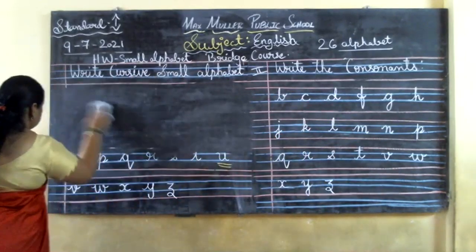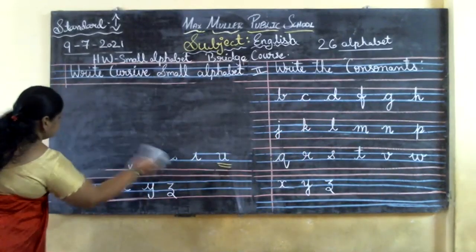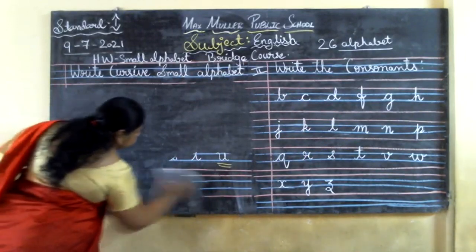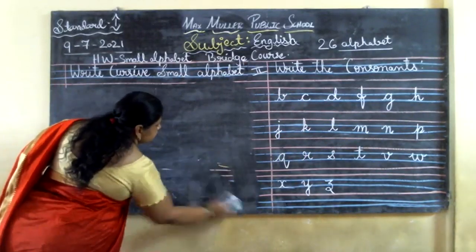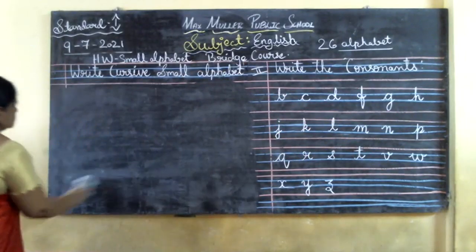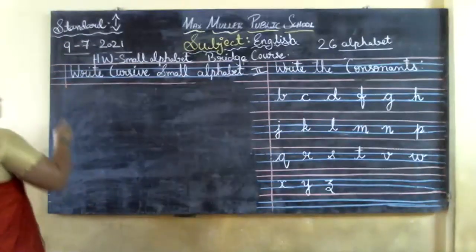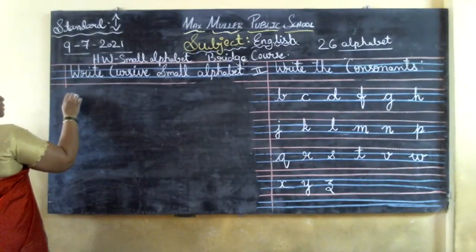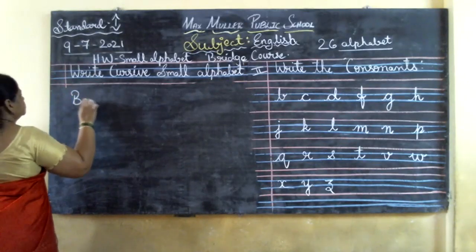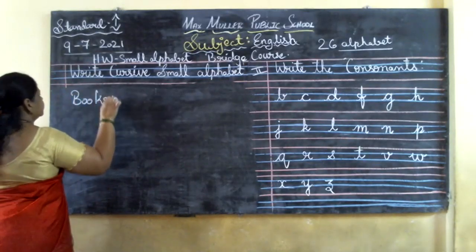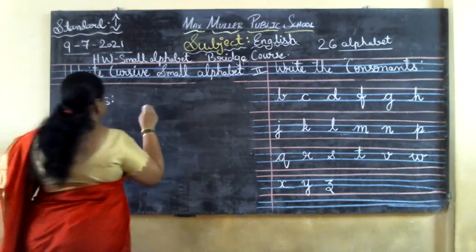For English, yes, here I'll mention the books for you. Only 2 books is there for your English, children.